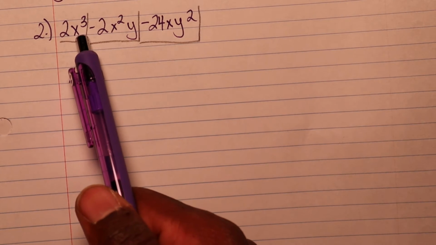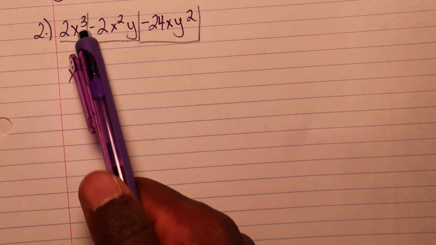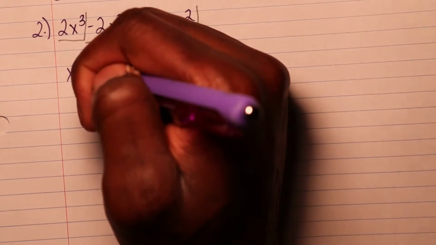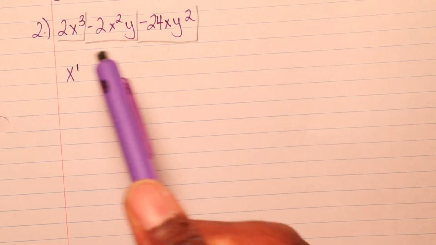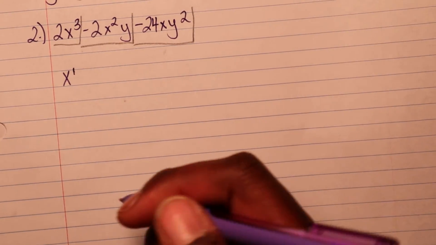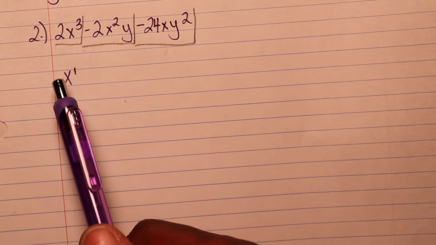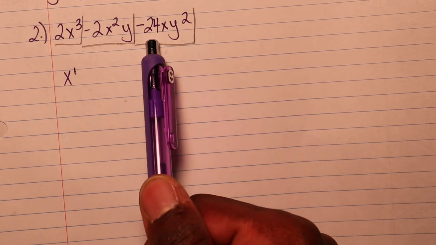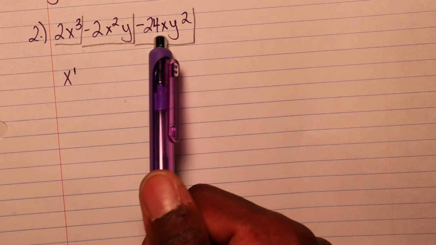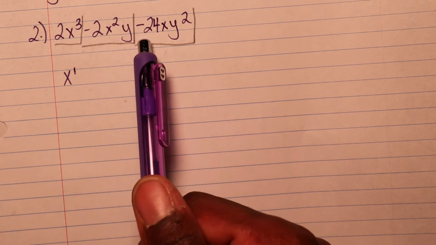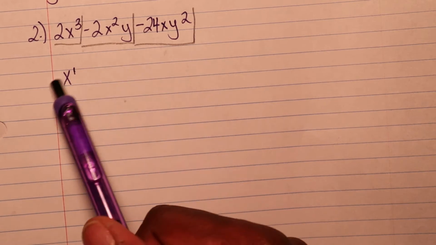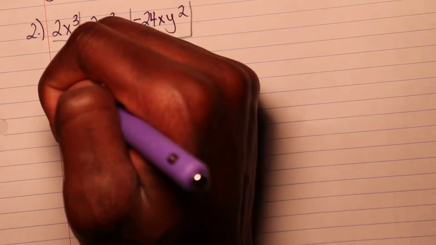Next, you look at the x and the power of the x. We have a cube, we have a square, we have a 1. You take the least one, which is 1. See, that was a tongue twister. Now that we got that established, you look at the coefficient in front. We got a 2 here, a 2 here, and a 24. 24 divided by 2 is 12. 12 times 2 is 24. So our least common factor is 2.